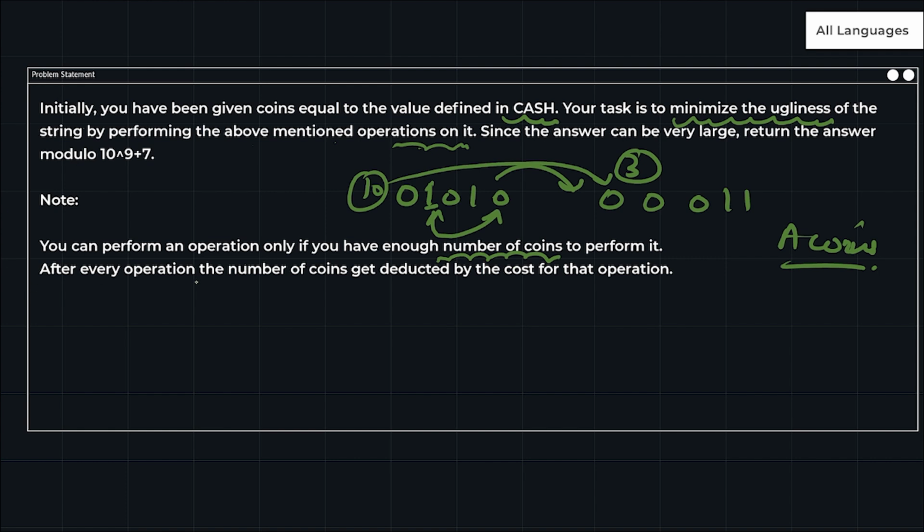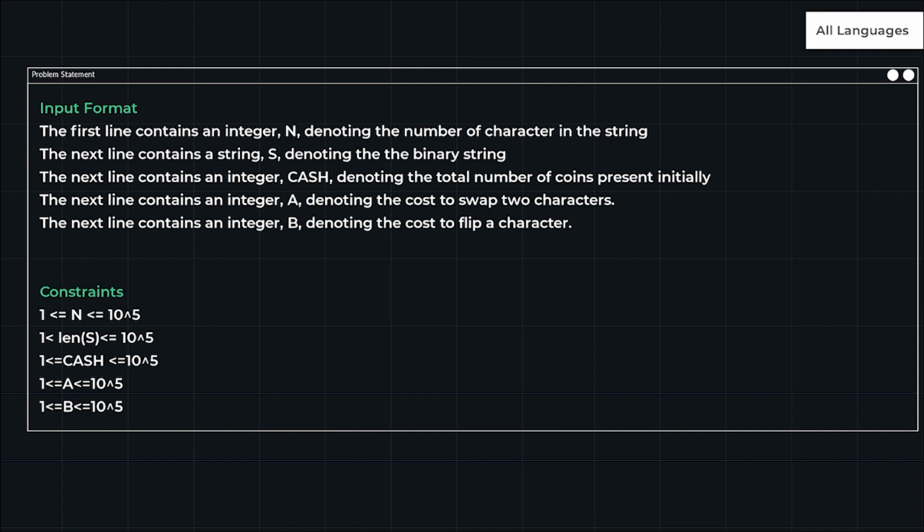Okay, after every operation the number of coins gets deducted. So after every operation my coins will be deducted. Let's see, this is our input format.